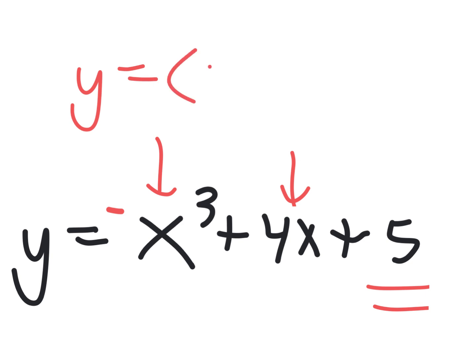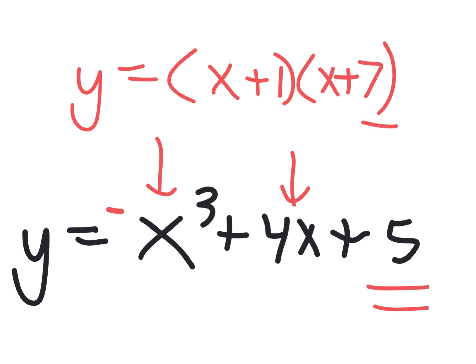Because what if I factored it into something like this? Is the y-intercept the last number? No, it's not. The y-intercept is where x is 0. So you just stick a 0 here and a 0 here. And then it'd be 1 times 7. In this, okay, that's a terrible example. It turns out it was 7, but only because this was a 1. If I put a 2 here, then the y-intercept is where x is 0. And all of a sudden it's 2 times 7, which makes 14 would be the y-intercept.